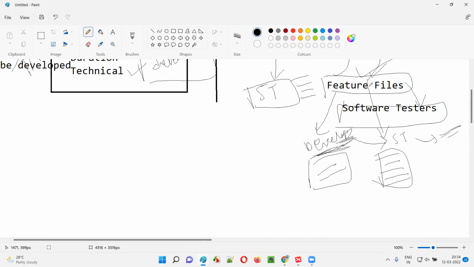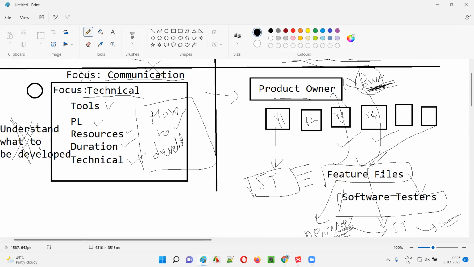Before these feature files are approved, developers will not start implementing the code for the functionality that has to be developed, and software testers will also not write the automation scripts until these feature files are approved. Feature files need to be approved, guys. Acceptances need to be approved. What to be developed should be approved here, and more importance is given to the communication. That's what BDD is all about, guys.